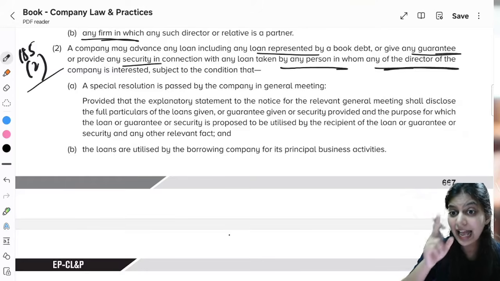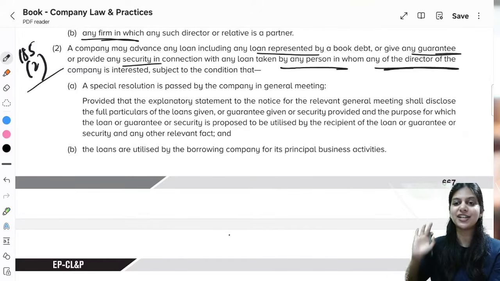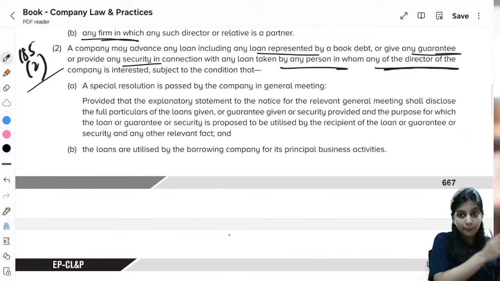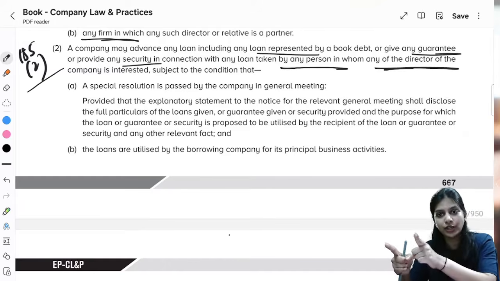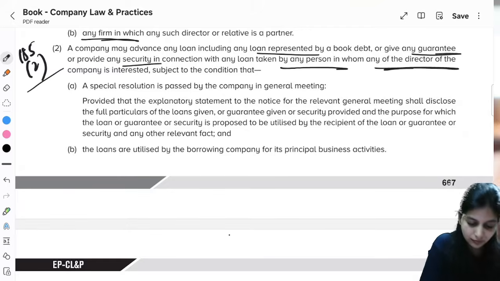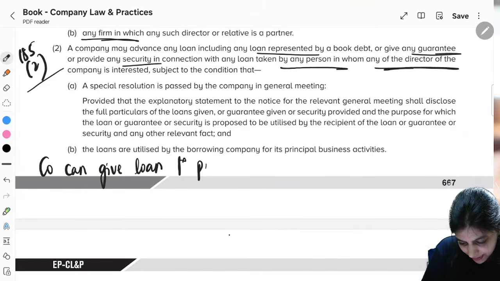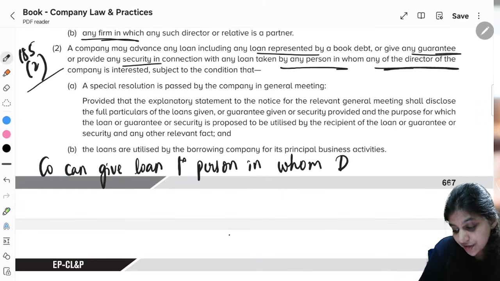A company can give loan to the person in whom any of the director is interested. Now here person, as you know, is person only natural person? No. Person includes both natural person and artificial person. So a company can give loan to the person in whom director is interested.